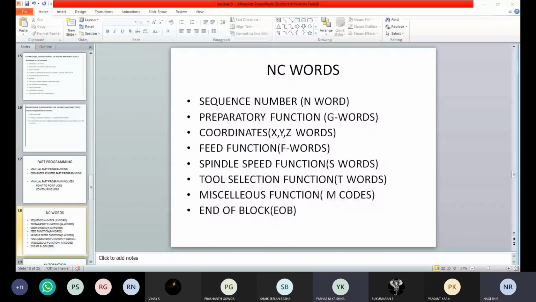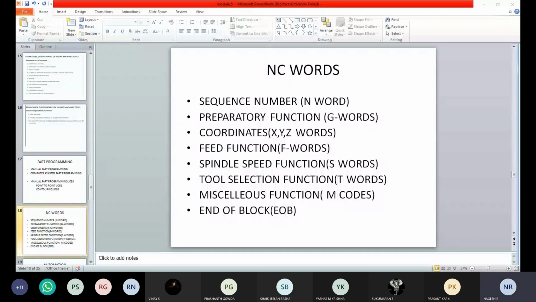All the machining functions, M codes will be used, sir. All machining functions? I'm asking, are M codes used only for lubricant purpose? Sir, spindle. Spindle speed, start and stop. A spindle start and stop. Okay.